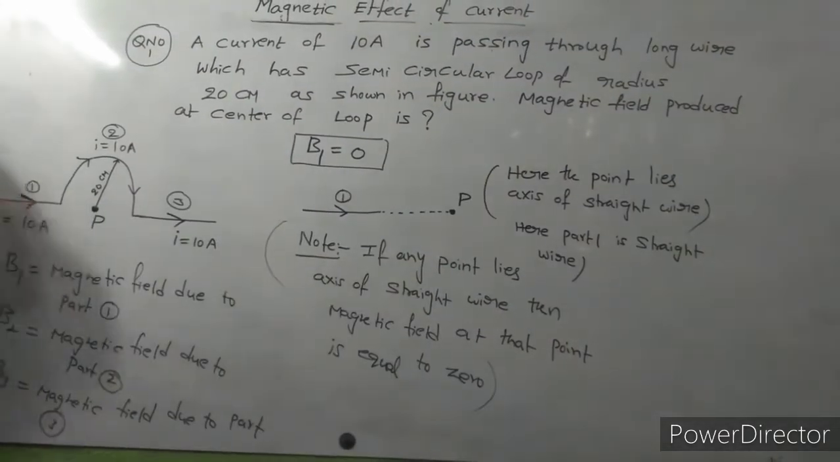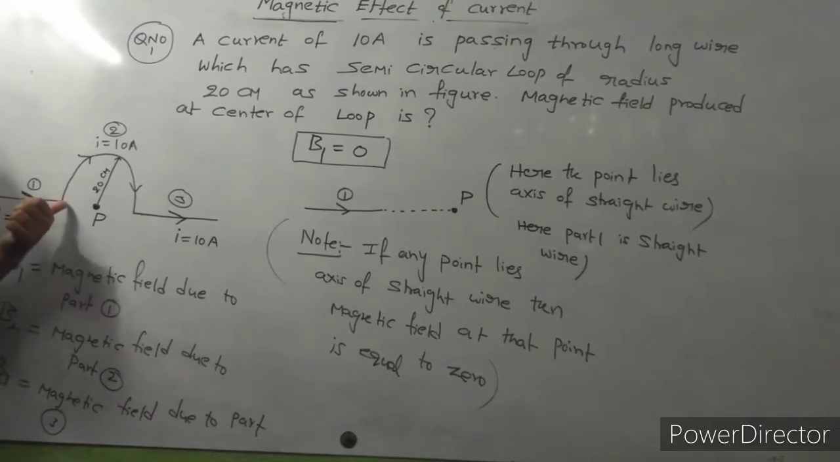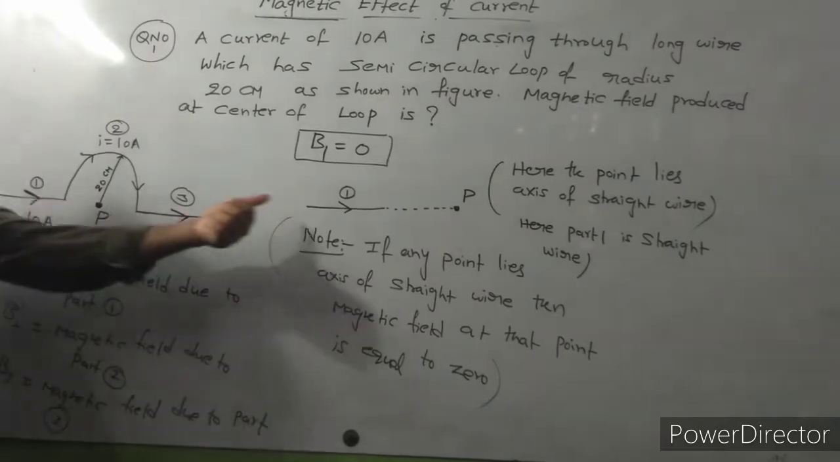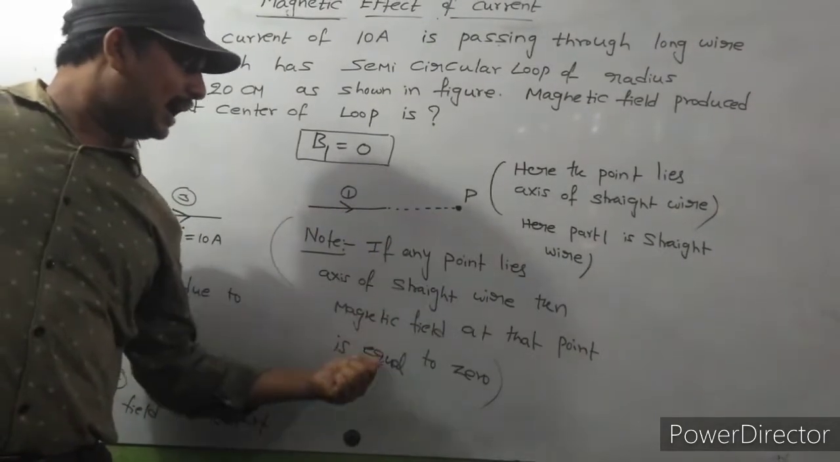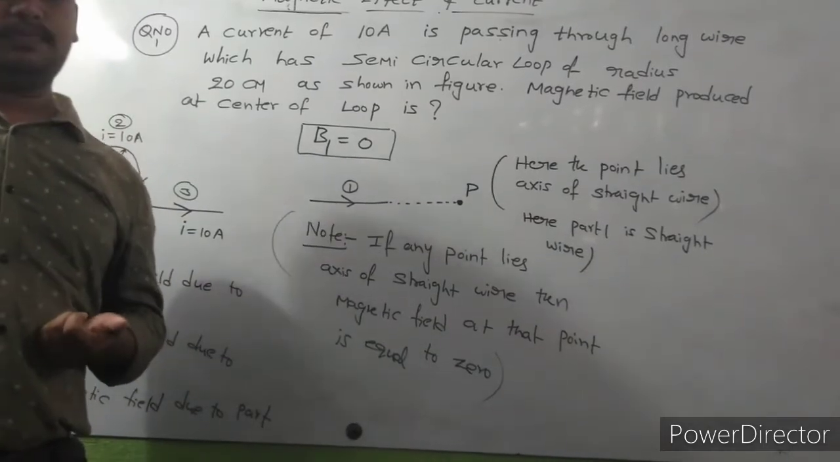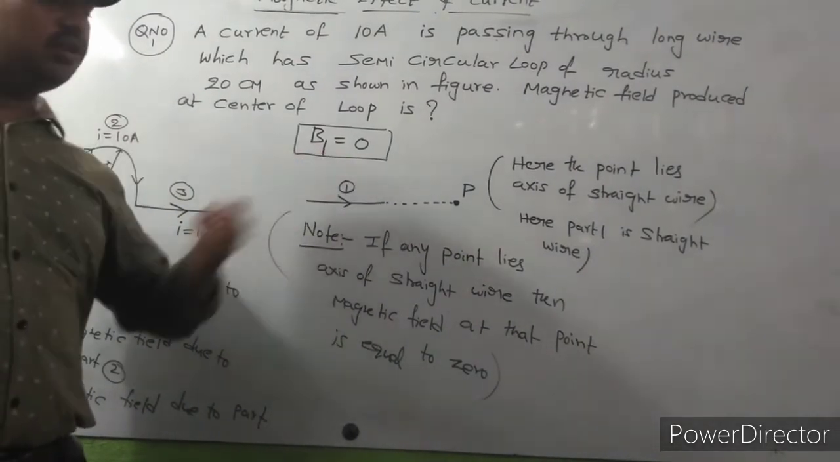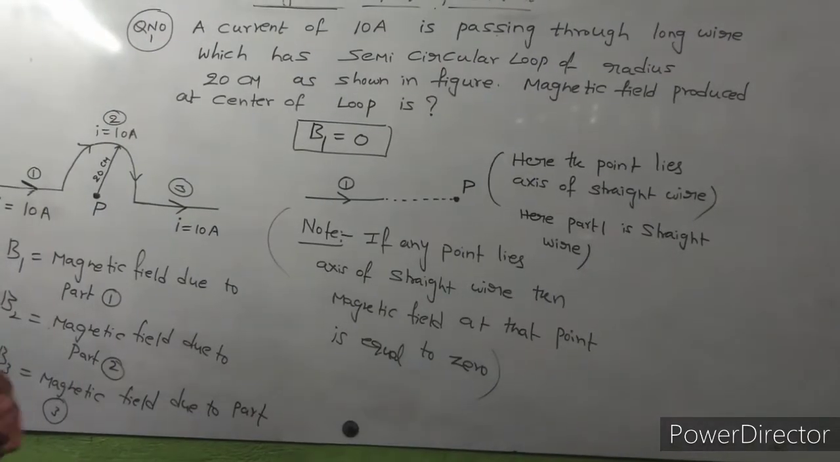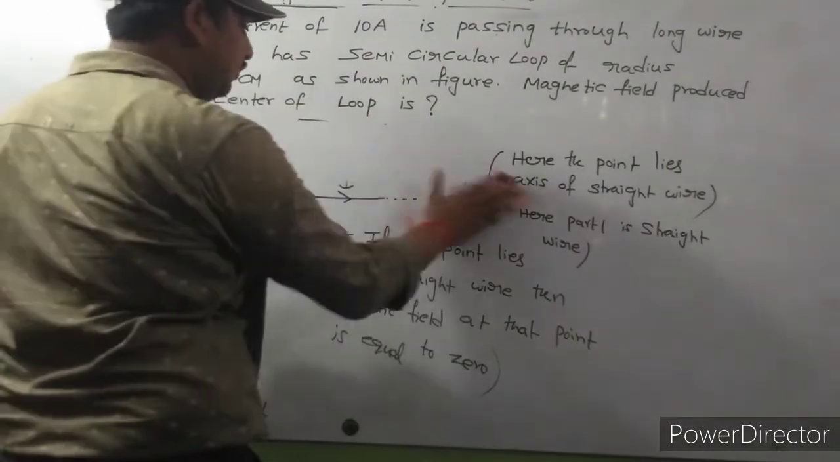So this is straight wire 1. The first part is a straight wire, and here P is the point that lies on the axis of the straight wire. Definitely the magnetic field at point P due to this straight wire is 0. Okay, so B1 is equal to 0, we got. Next we will find B2.